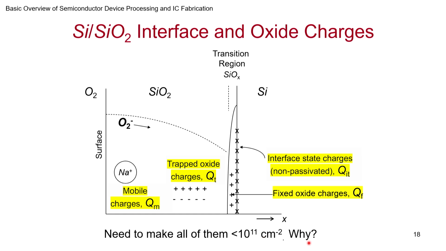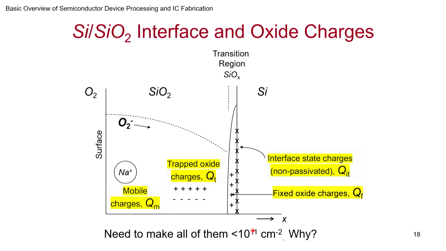Now why is this? I will request you to ponder over this. Part of the reason is because over time the gate oxide value is increasing. The oxide capacitance, Cox, is increasing, and the delta V that you see is inversely proportional to the oxide capacitance value. So when the capacitance is going up, even if there are charges there, you end up not seeing too much effect in the delta V. So as long as the charge for the current thicknesses of oxides is less than 10 to the 11 and maybe even 10 to the power 10, it will not play a role.